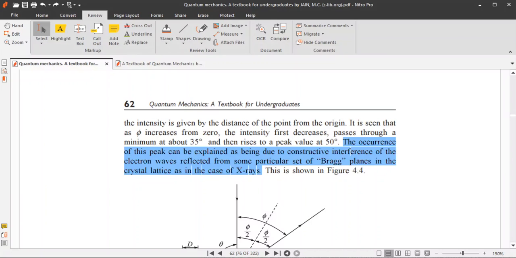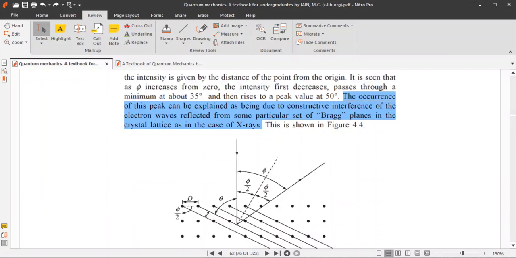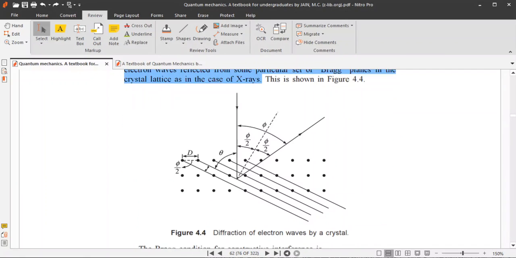Similarly, for matter waves also, we are obtaining this peak at the angle phi equal to 50 degree, because of the constructive interference of the electron waves reflected from some particular set of Bragg planes in the crystal lattice. So let us discuss this fact from this figure.